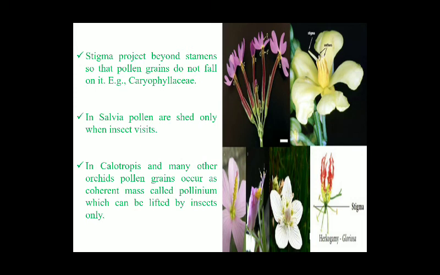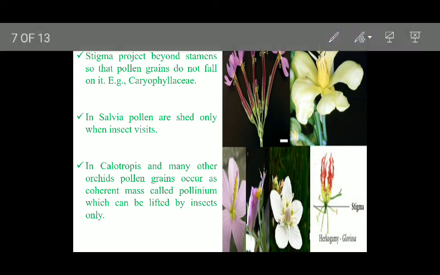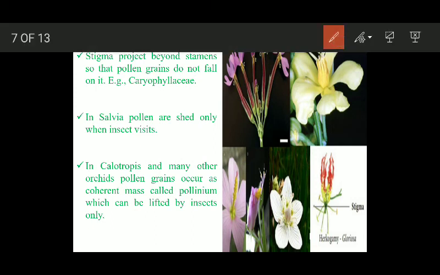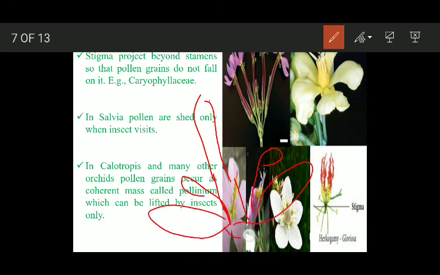Example is Caryophyllaceae. You can see here, this is the stigma. It projects beyond anthers. These are the anthers. These are the petals. Okay. It projects beyond the anthers so that these pollen grains which are formed here do not land on this stigma.